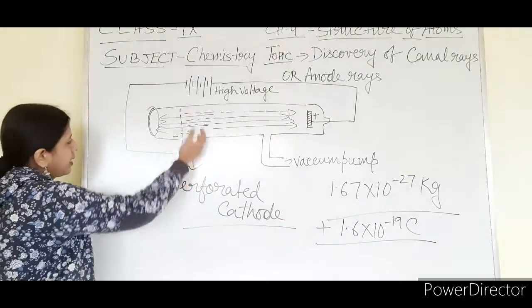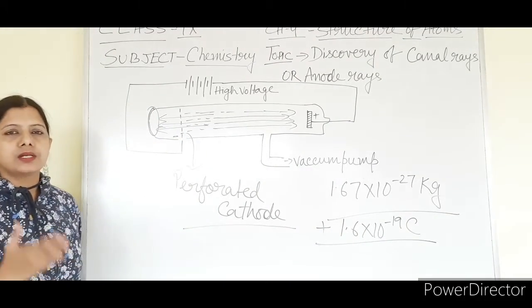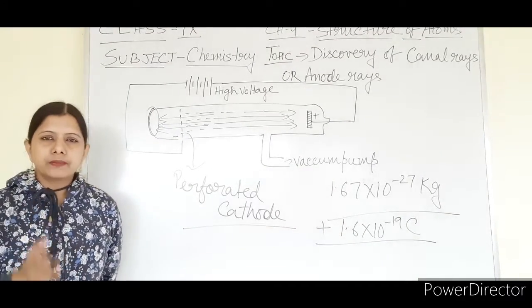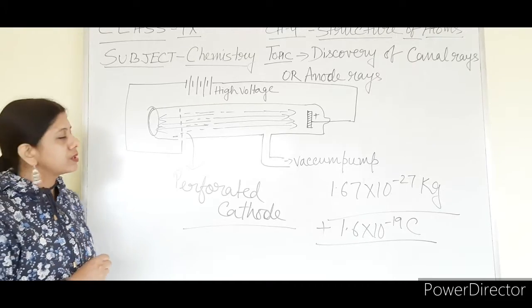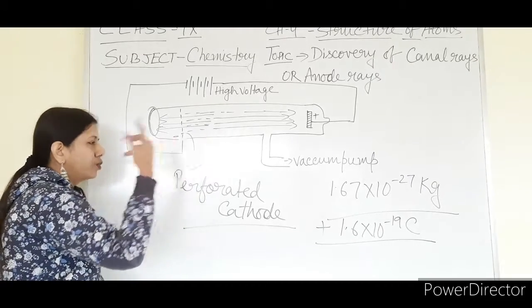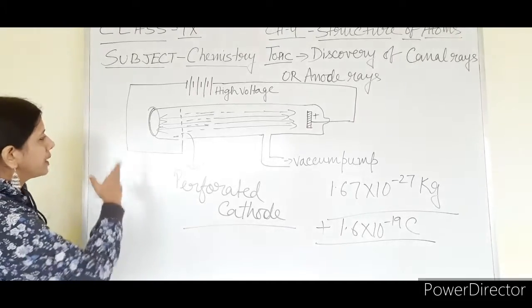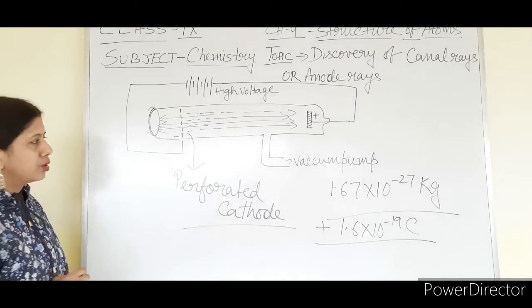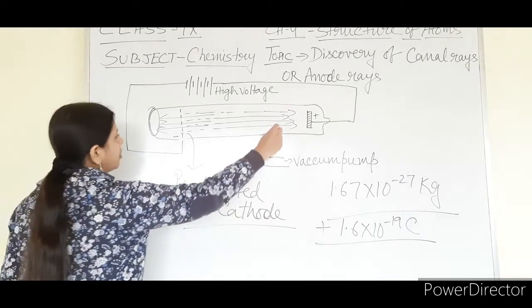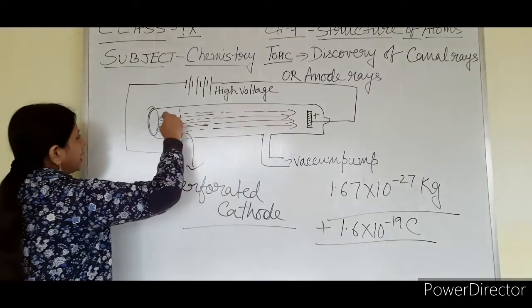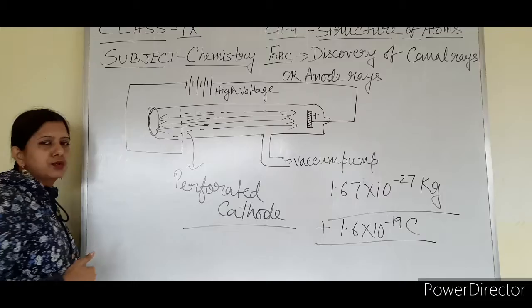Previously the cathode had an obstruction, being made of a metal rod, so those rays were unable to travel through the cathode. But now, due to the perforated cathode, some rays were found to travel from anode to cathode and pass through these holes.